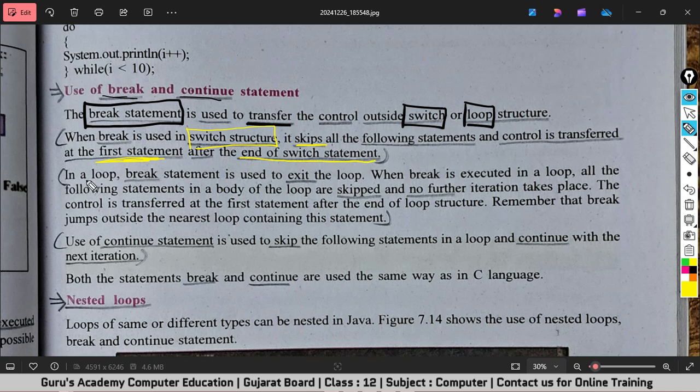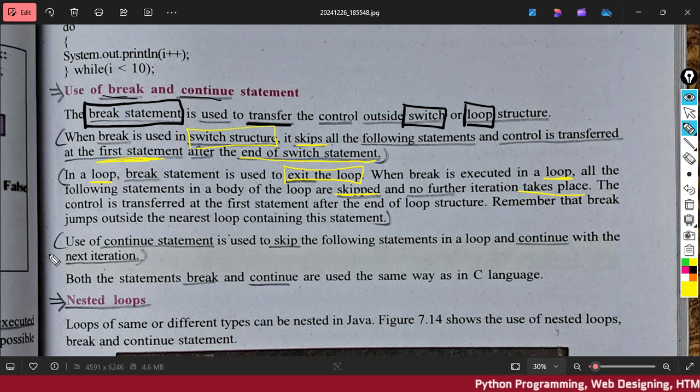And in a loop, break statement is used to exit the loop. When break is executed in a loop, all the following statements in the body of the loop are skipped and no further iteration takes place.